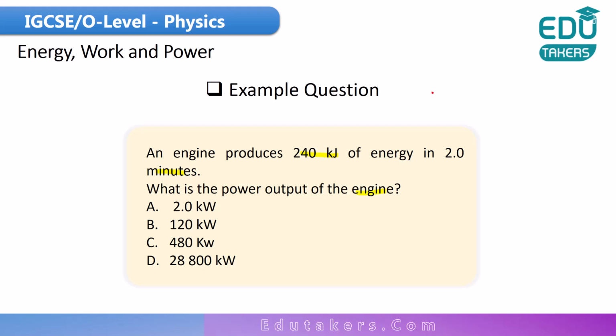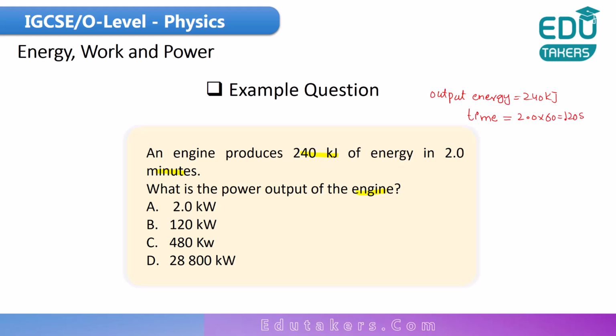It means that output energy is given, which is 240 kilojoule. And it takes 2.0 minutes, which means that time is given, and you have to convert it into seconds. So just multiply it with 60, you get 120 seconds.